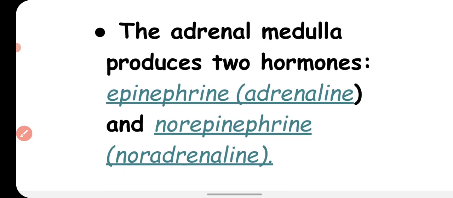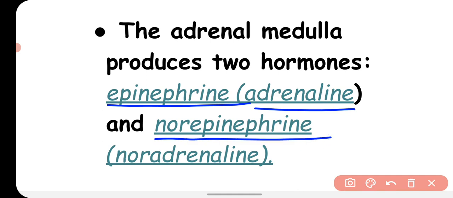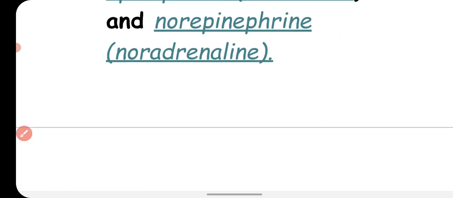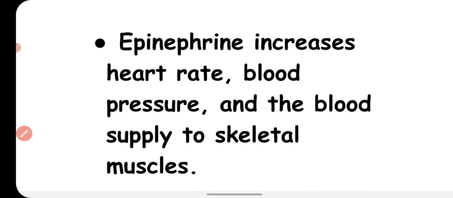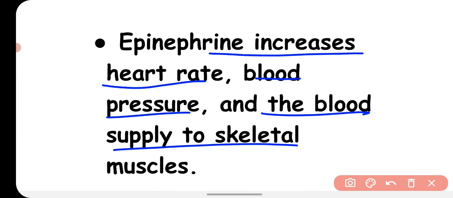The adrenal medulla produces two hormones. So the medulla part of the adrenal gland produces two hormones. What are these two hormones? Epinephrine, which is also called adrenaline. Second is norepinephrine, which is called noradrenaline. These two hormones are very important. Epinephrine increases heart rate, blood pressure, and the blood supply to skeletal muscles.